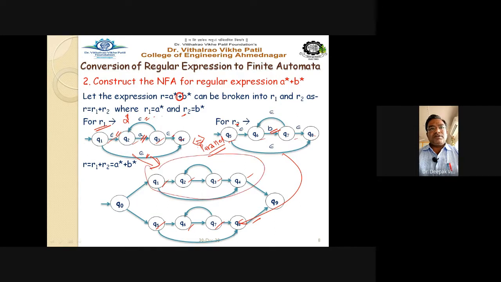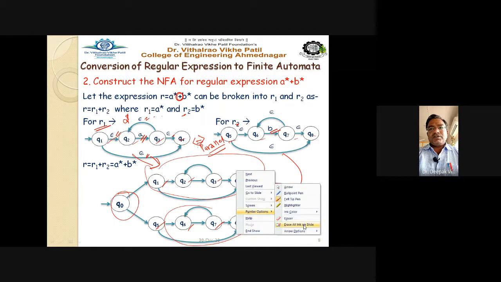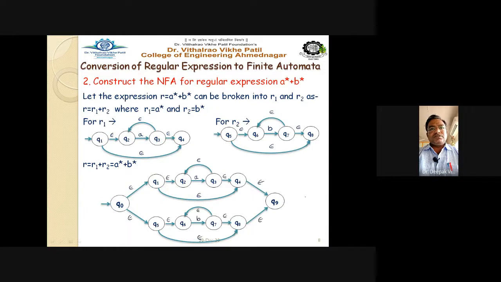This is your r1, this is your r2. You just introduce a new state, a new two states, that is nothing but your q0 and q9. You have to just introduce the new state, and now mark the transitions. So see here, these are the transitions.